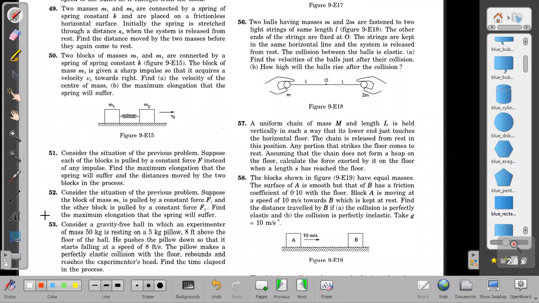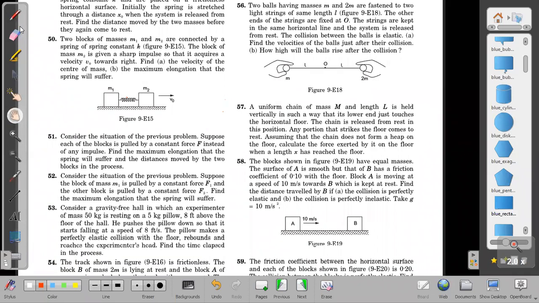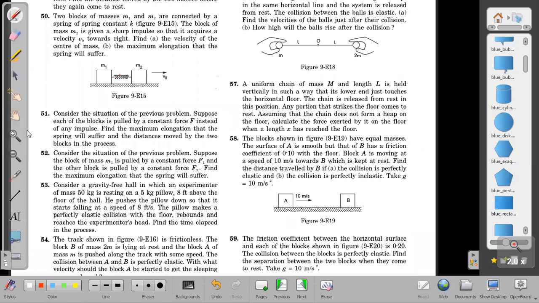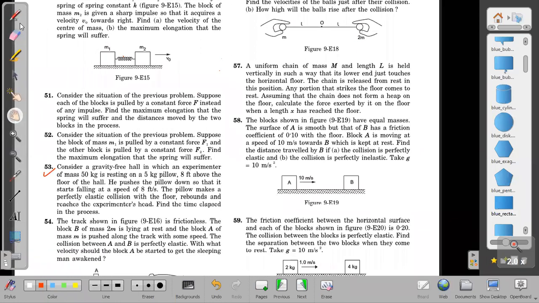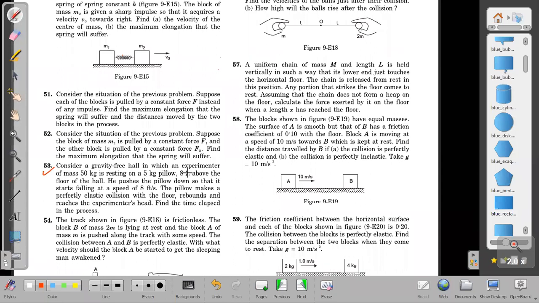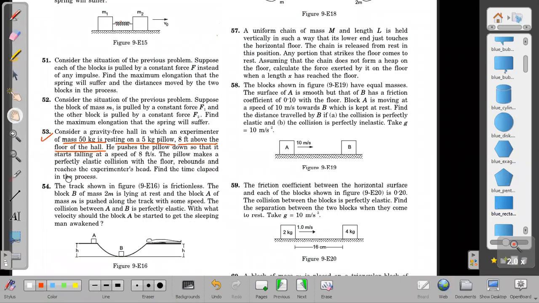Question number 51, 52, 53. Question number 53. Consider a gravity-free hall in which an experimenter of mass 50 kg is resting on a 5 kg pillow, 8 feet above the floor of the hall. He pushes the pillow down so that it starts falling at the speed of 8 feet per second.